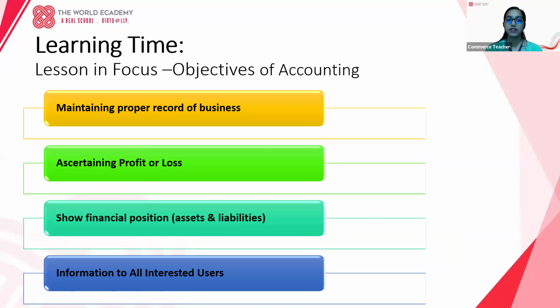Every business should record its transactions, and accounting helps to maintain the records in a proper manner. Accounting also helps us to find out the profit or loss of that particular accounting year. It also shows the true financial position. By looking at the balance sheet, we can identify how good the company is, and it also gives information to all the interested users.